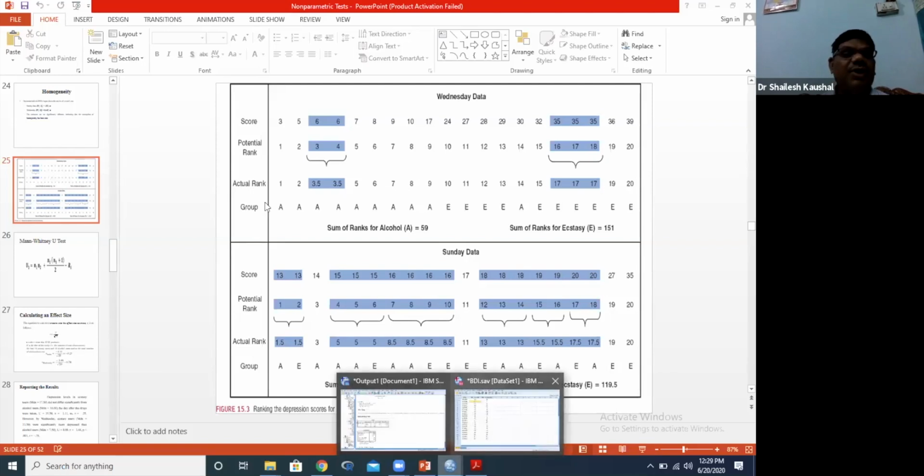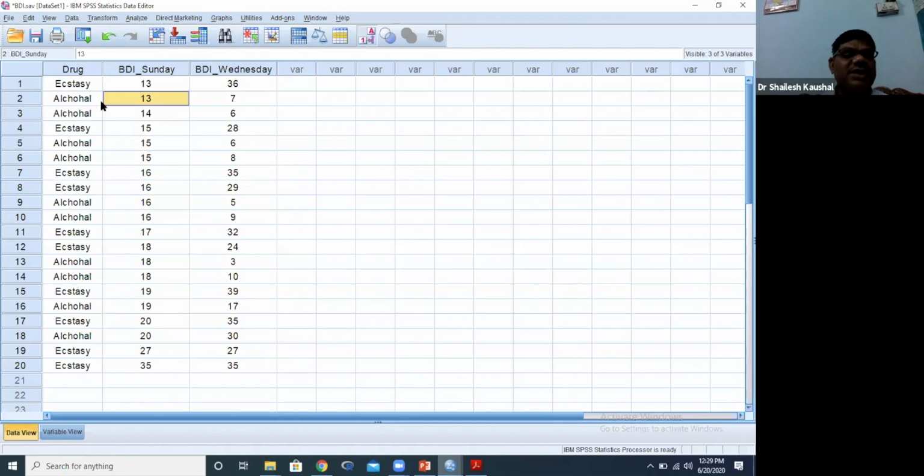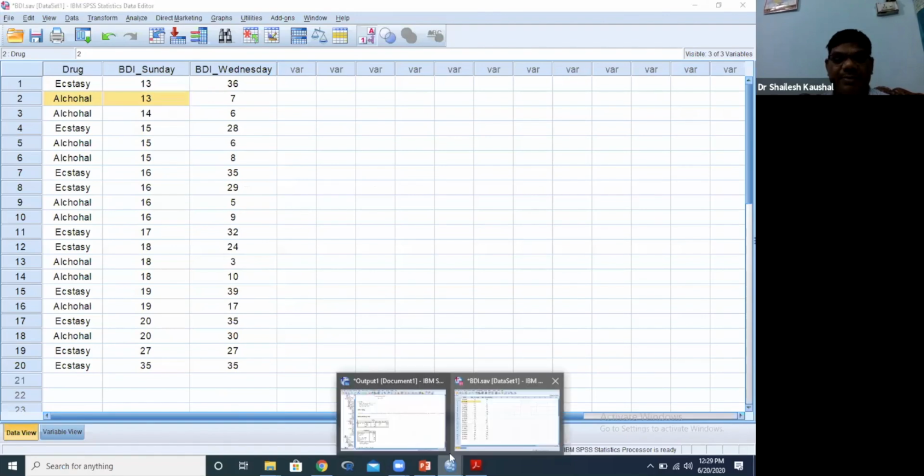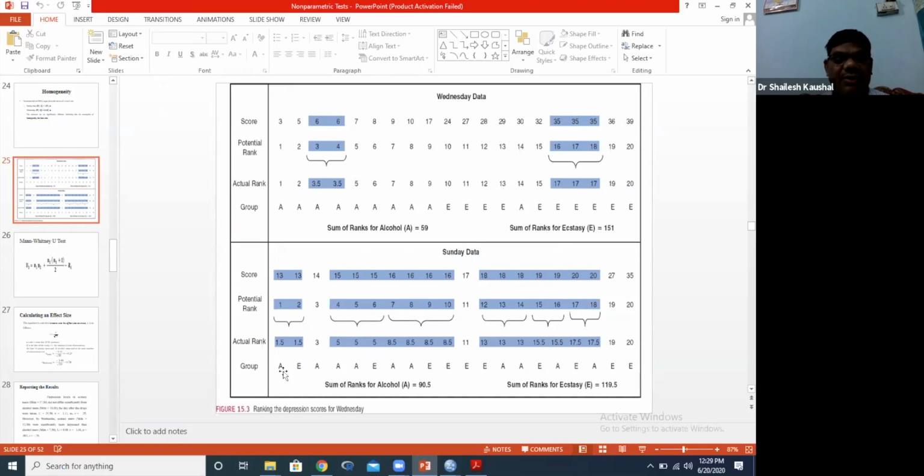One person from the ecstasy tablet group and one person from the alcohol group. Then 3. A means alcohol, E means ecstasy tablet.